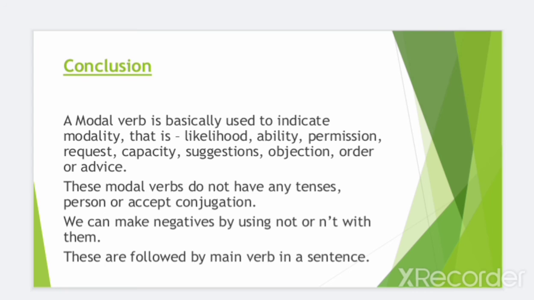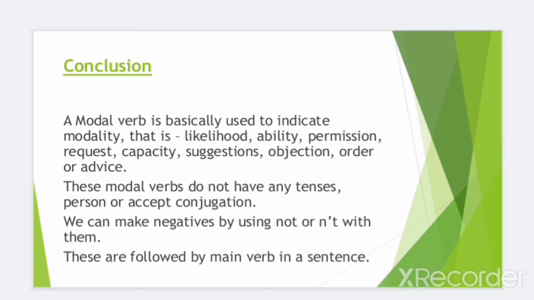Now, let us see the conclusion. A modal verb is basically used to indicate modality, that is likelihood, ability, permission, request, capacity, suggestions, objection, order, or advice.